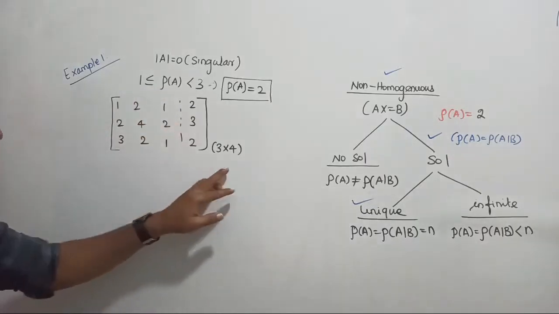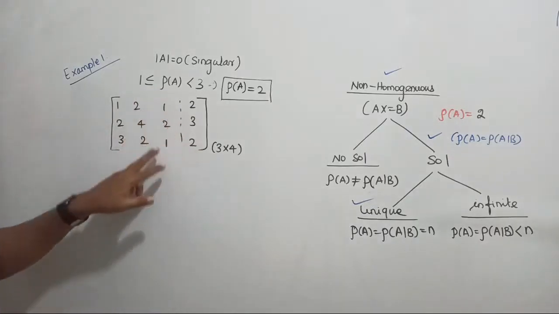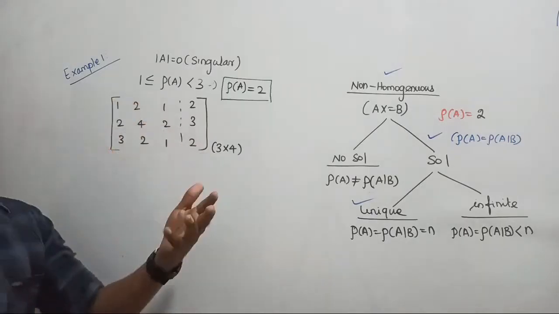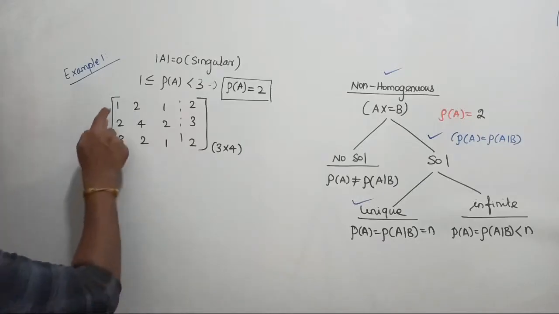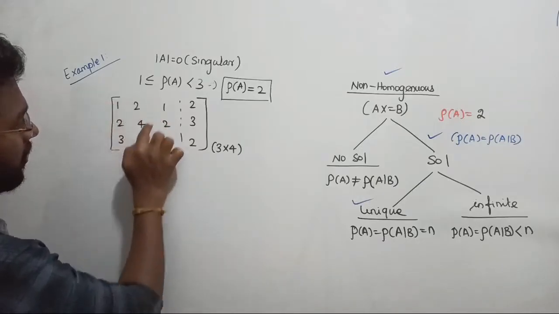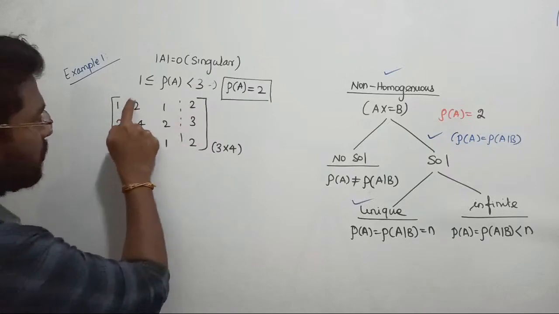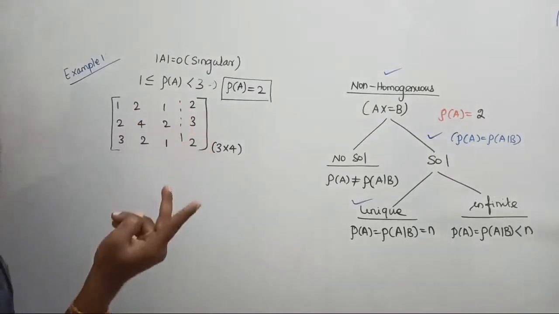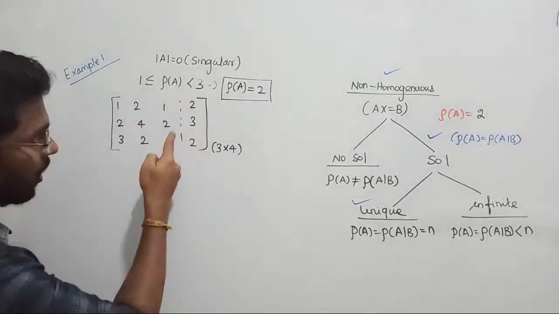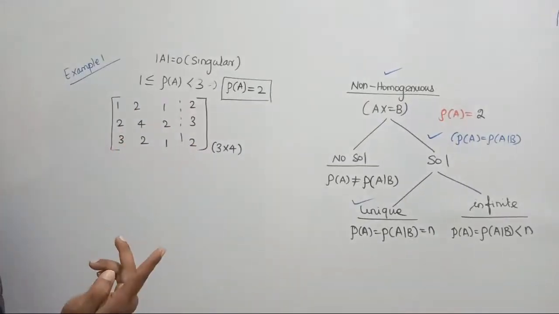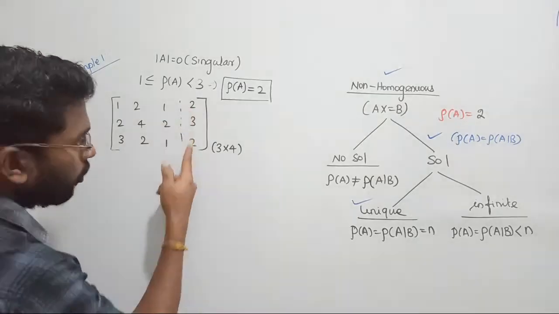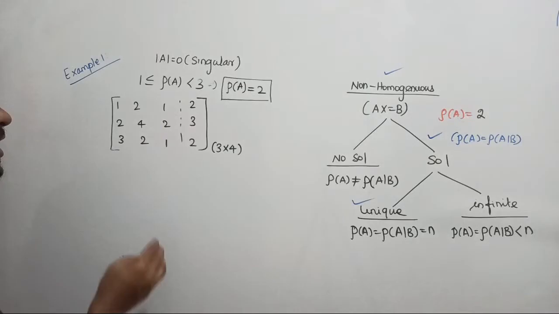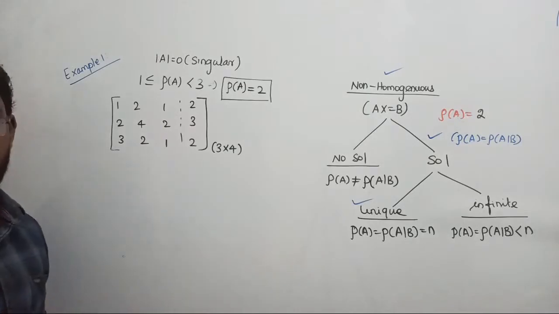இப்போ இதல பாத்தீங்கன்னா இது 3 cross 4, மேக்ஸிமம் 3 cross 3 வரைக்கும் நம்ம சப்ஸ்கொயர் மேட்ரிக்ஸை சூஸ் பண்ணலாம். அப்ப எல்லா பாசிபிள் 3 cross 3 மேட்ரிக்ஸ் எத்தனை பாசிபிலிட்டி இருக்கு? 1 2 3 இவங்க மூணு காலமை வச்சு we can form a 3 cross 3 matrix. Second column, third column, fourth column. With them we can form one 3 cross 3 matrix. Third column, fourth column, first column. With them we can form one 3 cross 3 matrix. Fourth column, first column, second column. We can form one 3 cross 3 matrix. Like that, there are 4 possible combinations of 3 cross 3 matrix.